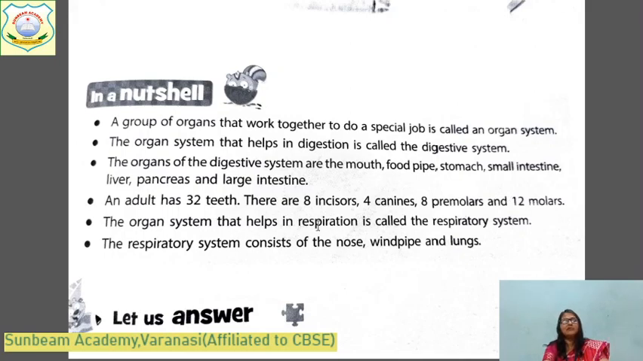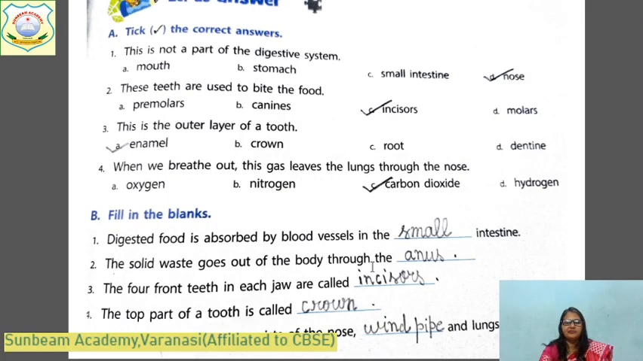The organ system that helps in the respiration is called respiratory system. What is the another name of respiratory system? Breathing system. And what are the organs of respiratory system? Nose, windpipe and lungs. A question can come on nose, windpipe and lungs. These organs together make which system? Respiratory system. Okay. Let's do the book exercises.